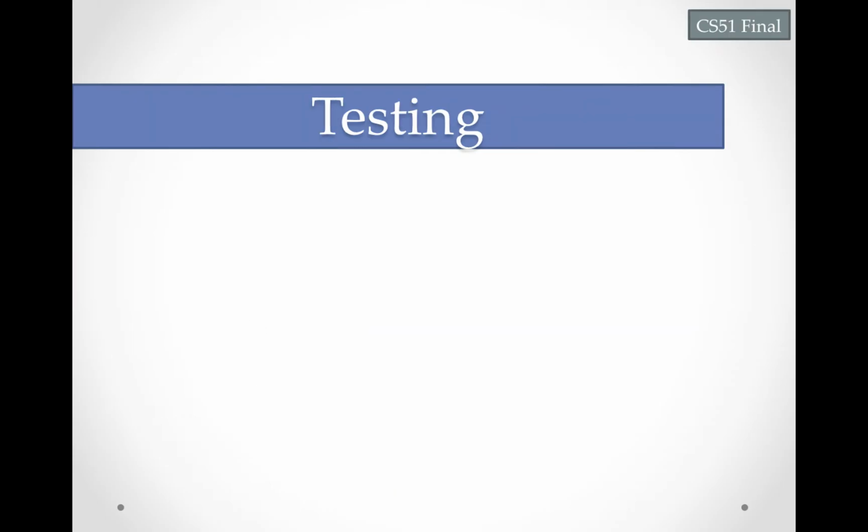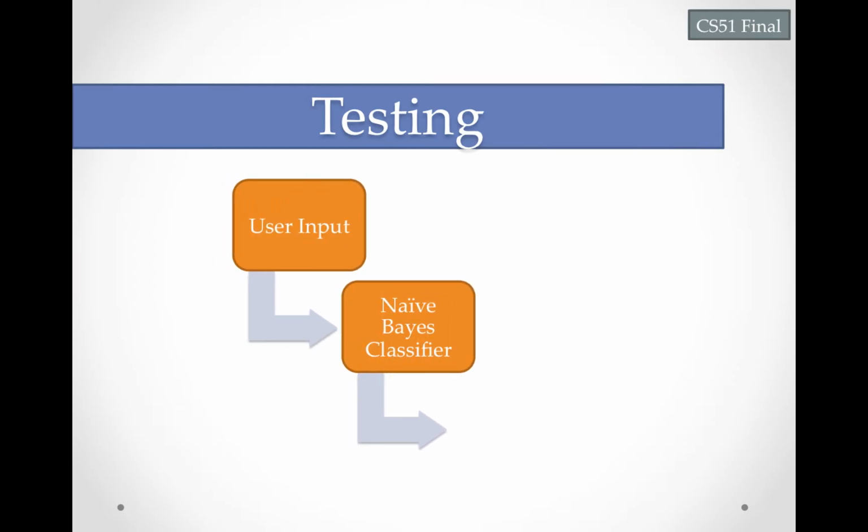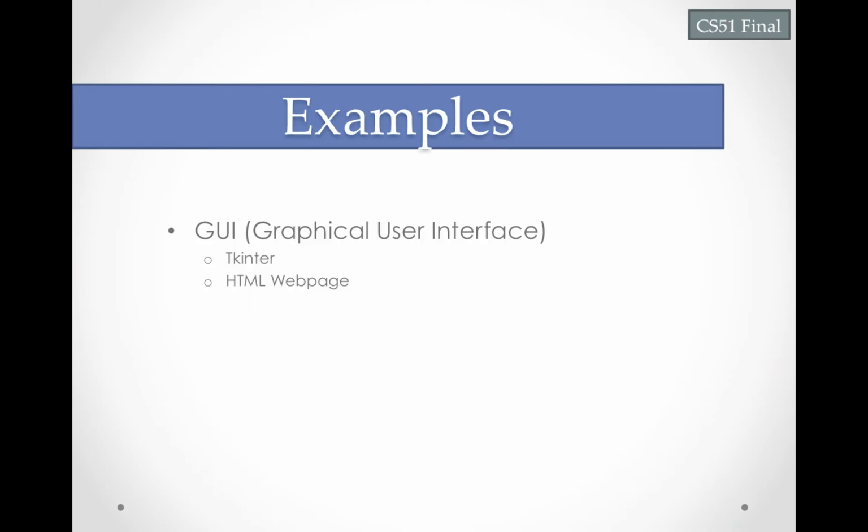Now, with our model trained using the naive Bayesian algorithm, we can now test any reviews or text. Users will first give input in the form of text, where we will then apply our naive Bayes classifier to thus predict either positive or negative sentiment. Now, let's show a simple example using one of the GUIs we made. Now, we used a GUI using tkinter.